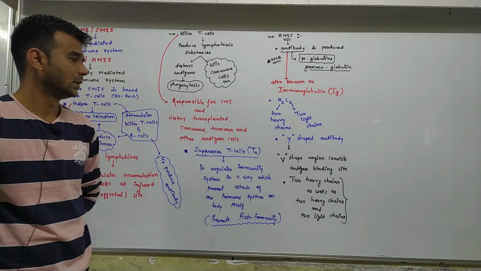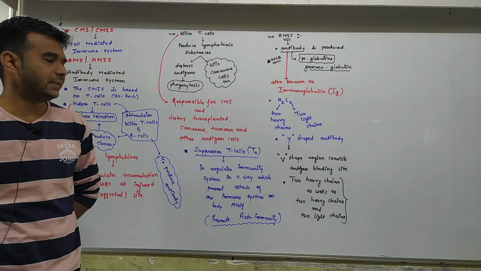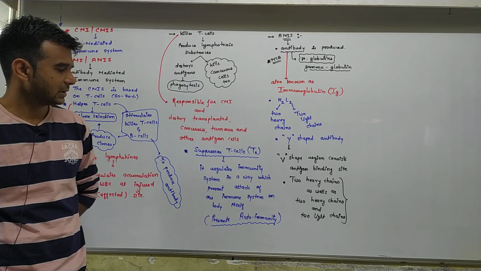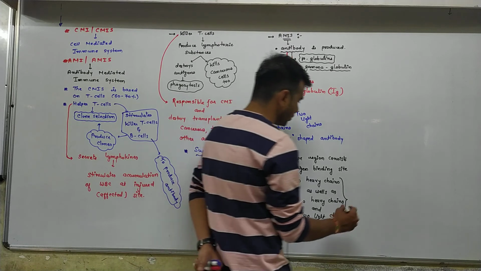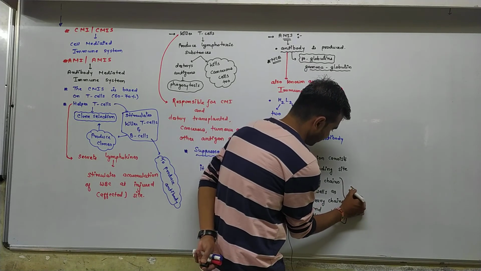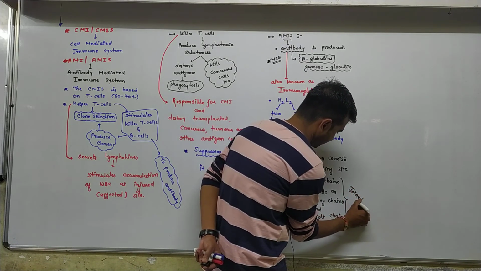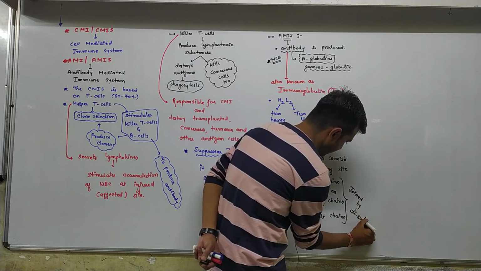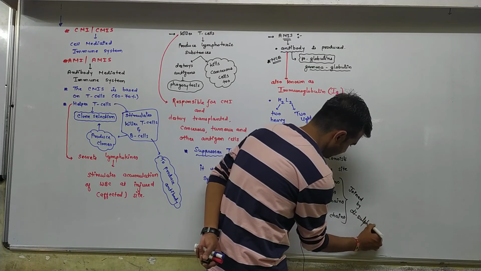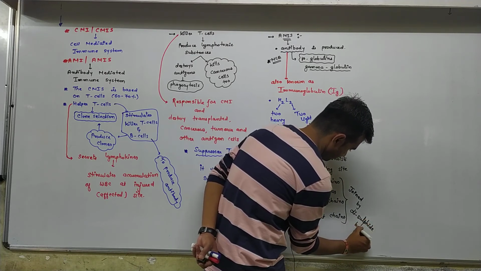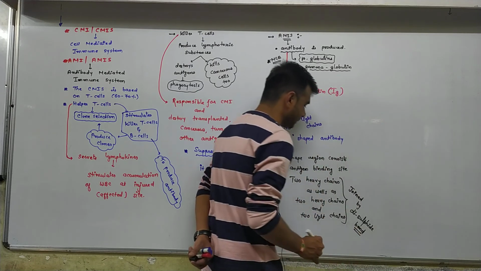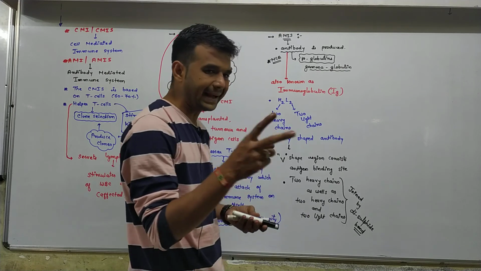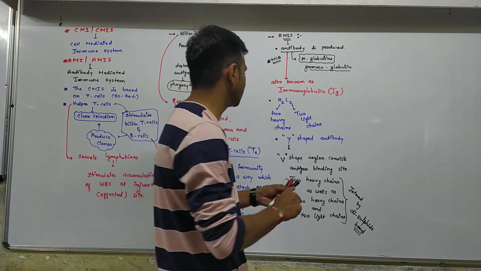Two heavy chains are joined with each other, as well as two heavy chains and two light chains, by disulfide bonds. But here you remember that two light chains are not joined with each other.